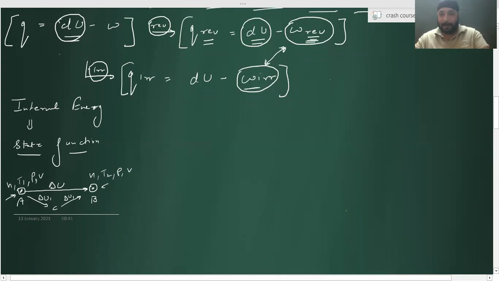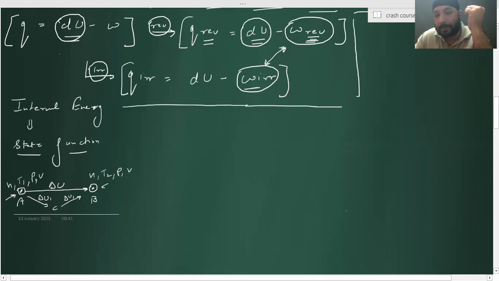Getting it? Acha, tell me one thing. What is the work done formula? What is work done reversible? What is work done irreversible? Sir, work done reversible is negative 2.303 times nRT log of V2 over V1. Okay, that is in the case of a reversible isothermal process, right? Not for the actual process, correct?